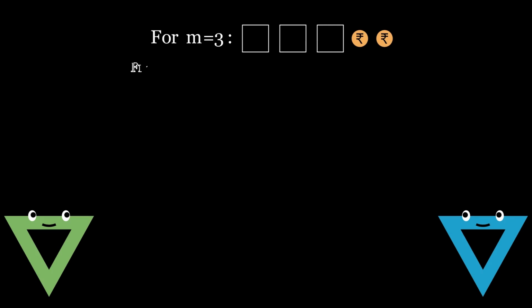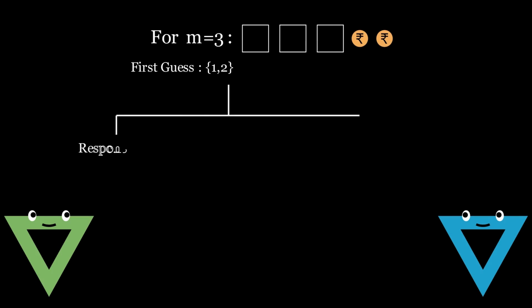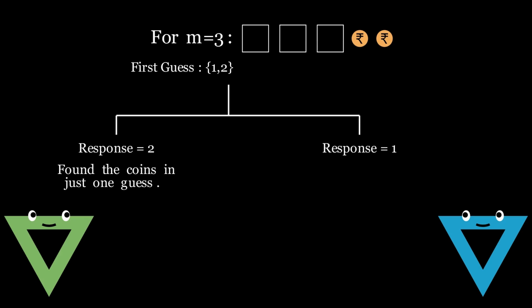For m equals 3, without loss of generality, assume that Bob's first guess is box 1 and box 2, because out of 3 boxes, 2 have a coin. So Alice's response to this guess can either be a 1 or 2. If it's 2, Bob won in just one guess. If it's 1, then Bob has to make his second guess.